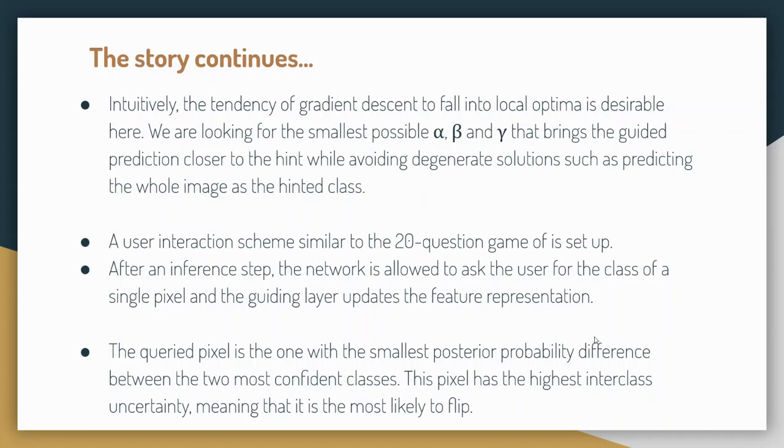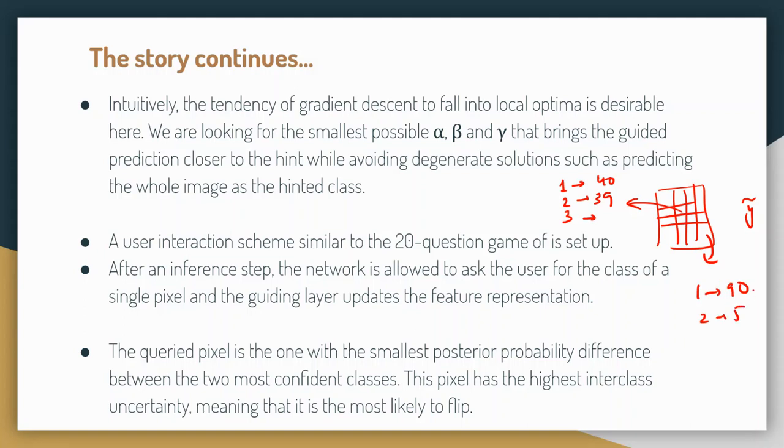Now the second thing is, I said the model will ask what is pixel 6. Why is pixel 6? Is there something special about pixel 6? Let us see once again. This is the output y tilde. Now for each pixel, let's say the model is predicting the top 3 classes. Top one is, let's say for pixel 6, 40, second is 39, and I'm talking about probability, and third is something else, we don't know. And for this other pixel, top one is, let's say, 90, and second is 5. Then you see there is a stark difference here, while there is a very small difference there. So the model is quite confident about what is happening here, but the model is slightly confused about what is happening there.